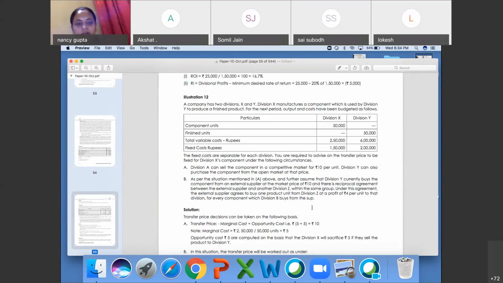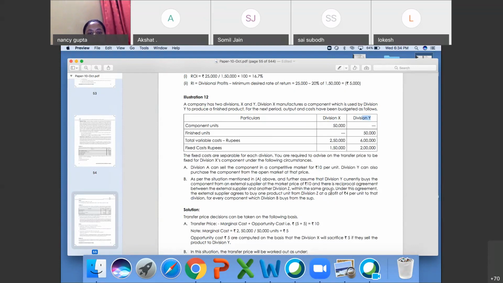As per the situation mentioned in A above, further assume that division Y currently buys the component from the external market at a price of 10. There is a reciprocal agreement between the external supplier and the other division Z within the same group.